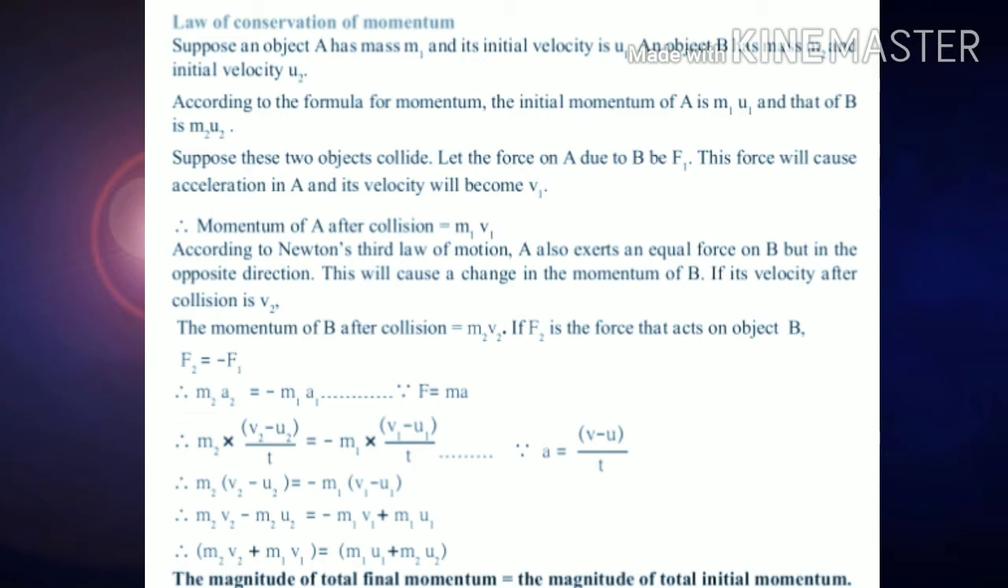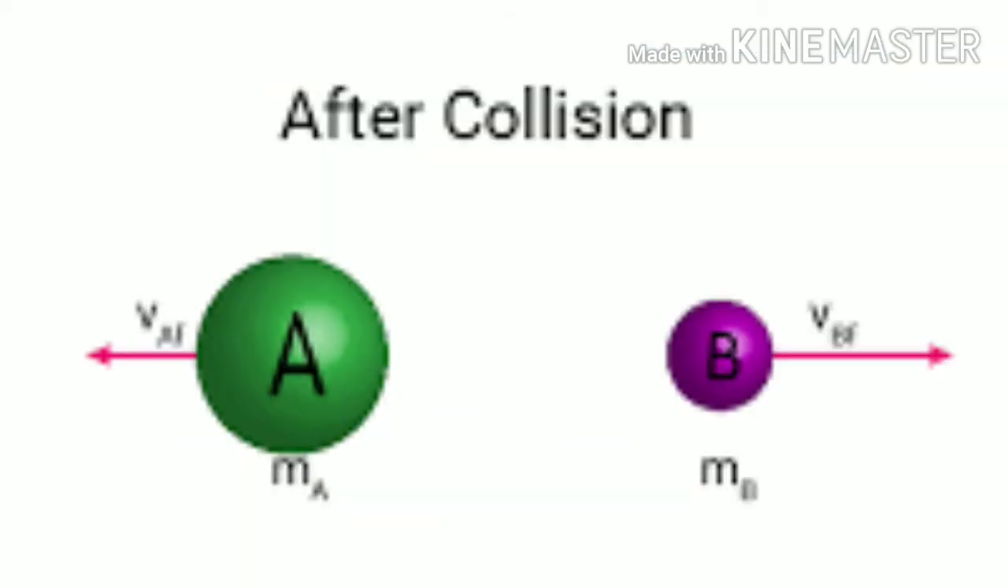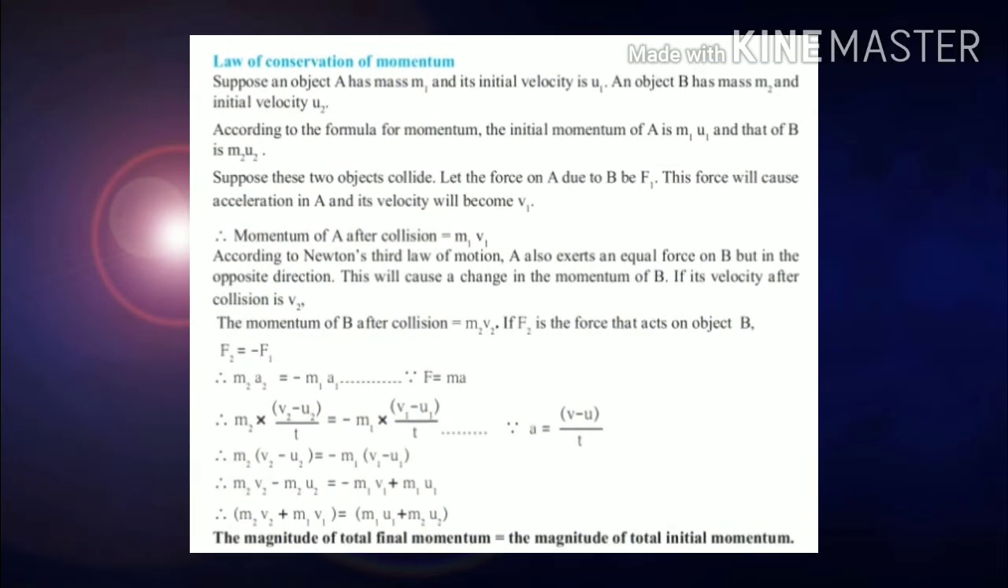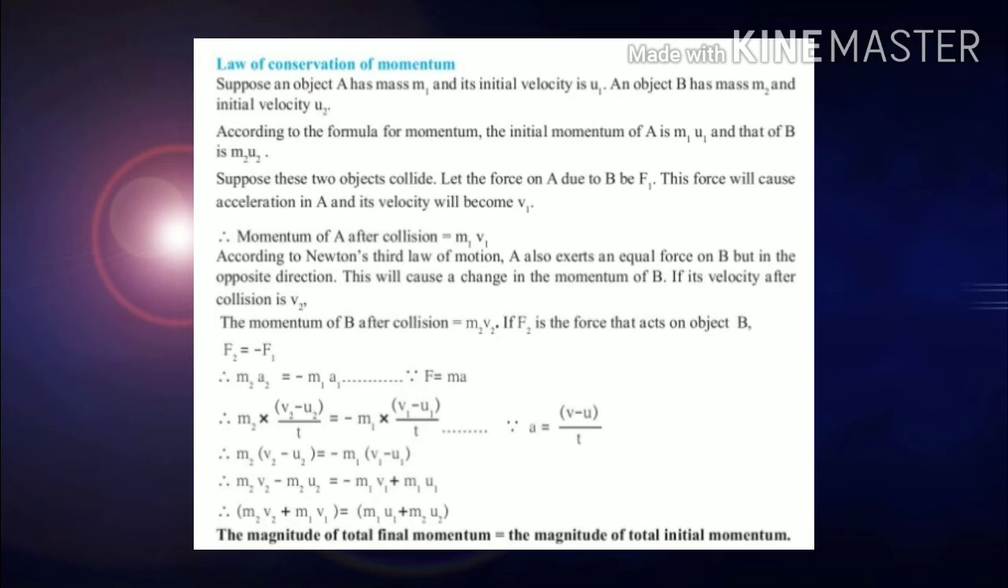Here, object A also exerts an equal force on B but in the opposite direction. This will cause a change in the momentum of B if its velocity after collision is v2. The momentum of object B after collision is equal to m2 v2. If F2 is the force that acts on the object B by an object A, therefore F2 is equal to